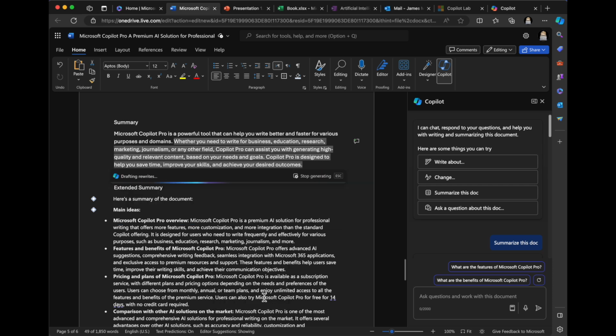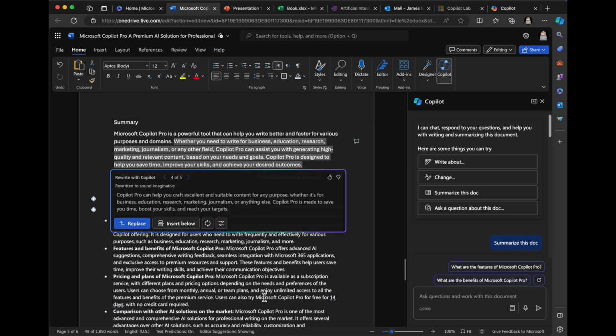So I'll hit regenerate. All right, so it's different, and look at this, you've got 4 of 6, you've got different options here. I can't navigate further, so it's 4 of 6. So it looks like you get 6 rewrites only. Is that it? Wow. Okay, that's interesting.